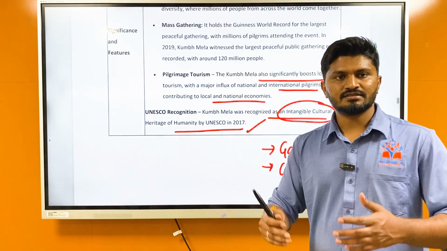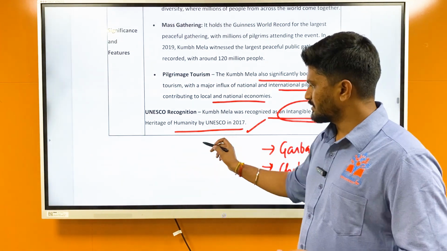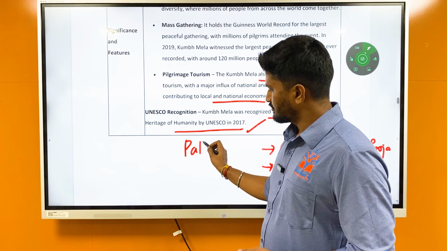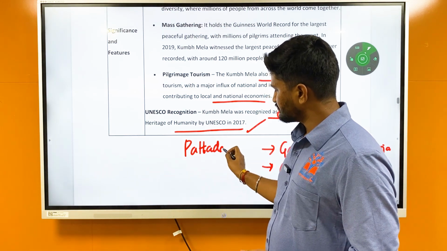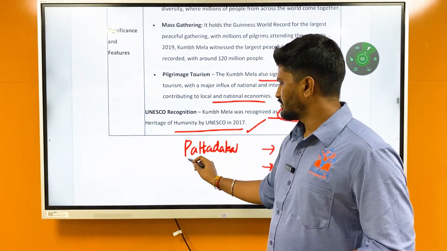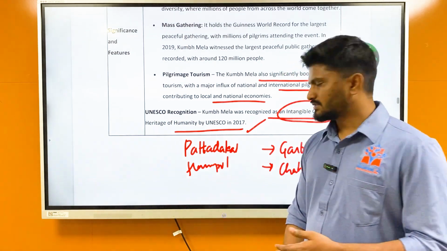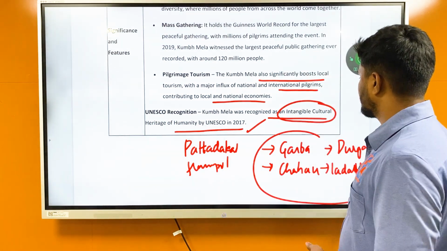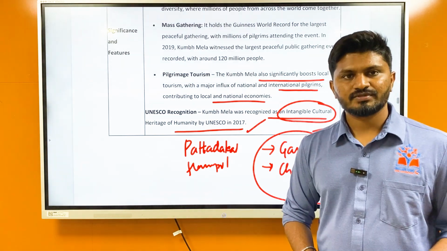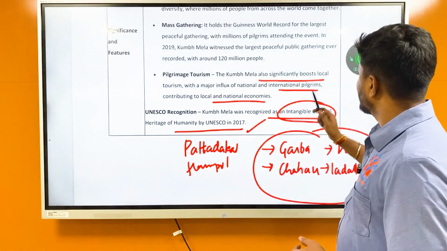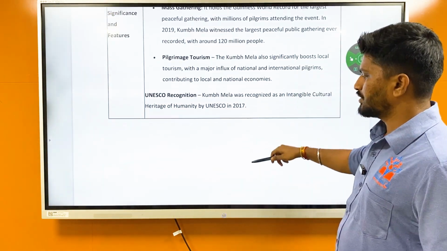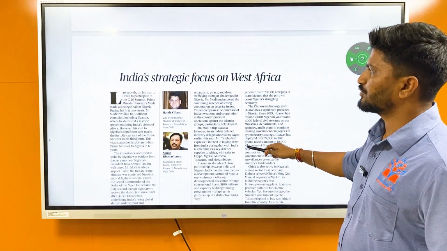Tangible is what you can touch, you can feel. For example, Pattadakallu, Hampi, Agra. These are tangible UNESCO World Heritage Sites. But these intangible things you cannot touch, you can only feel. Okay, then moving on to the next article and the final article for today.